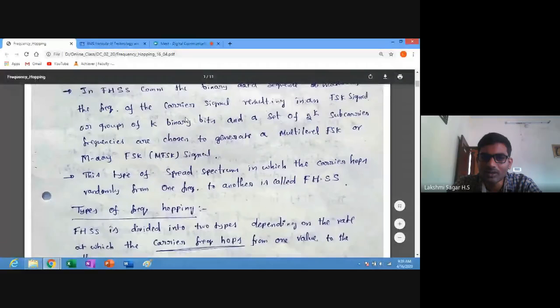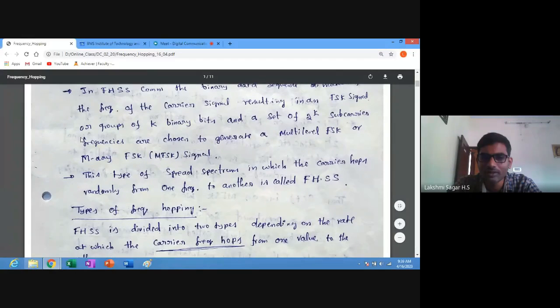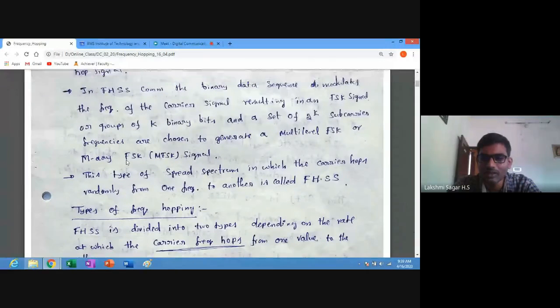It takes a group of k binary bits at the transmitter, and a set of 2 power k subcarrier frequencies are chosen to generate multi-level FSK. We also call it M-ary FSK signal. This type of spectrum, in which the carrier hops or jumps randomly from one frequency to another, we call frequency hopping spectrum.